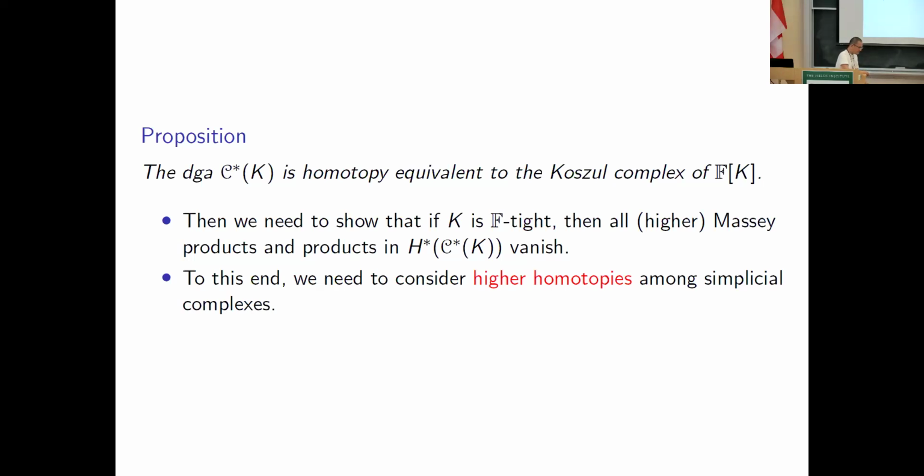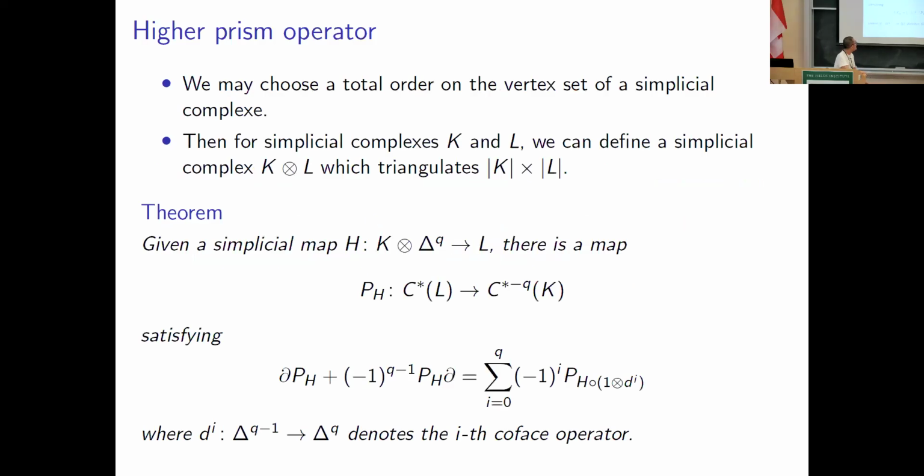But as far as I know, there is no result about higher homotopies among simplicial complexes, so I have to construct it. The main ingredient of the proof is the construction of the higher prism operator.